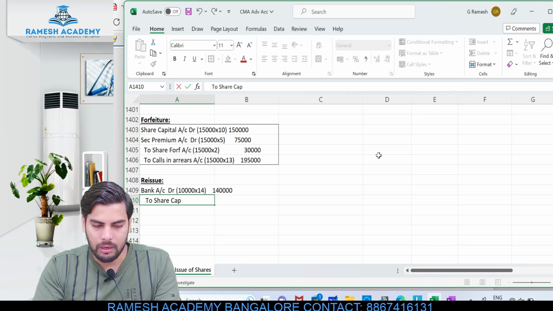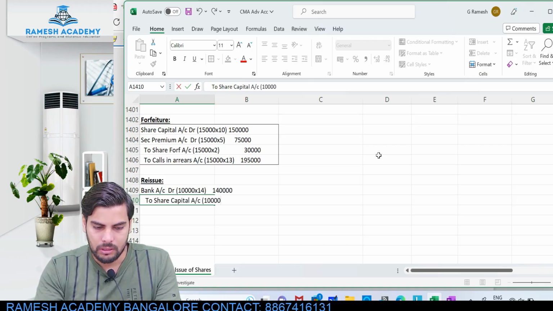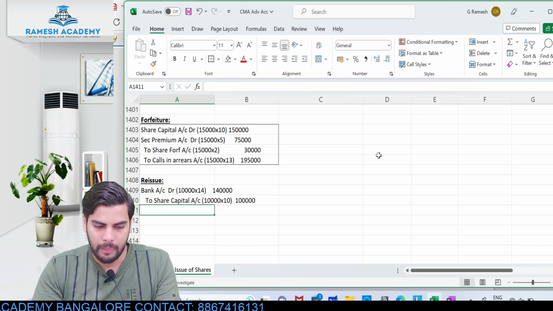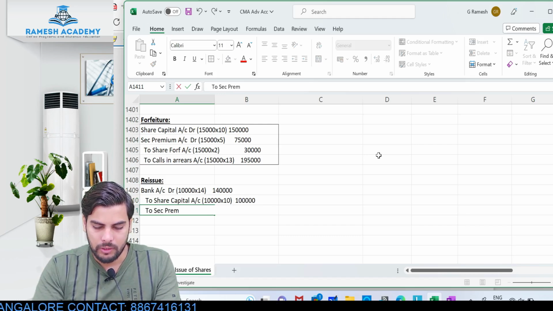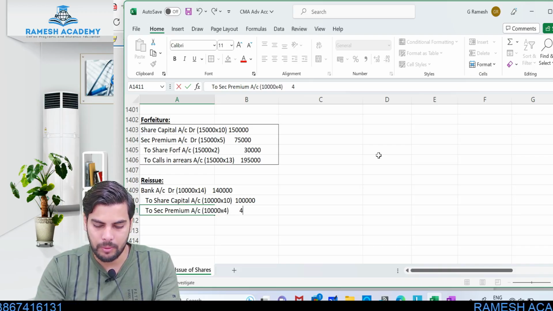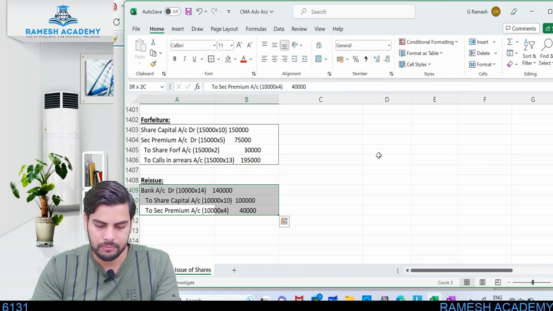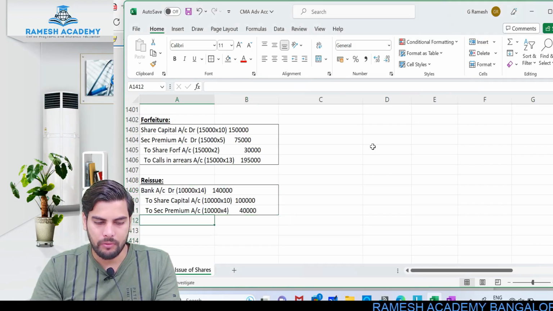To share capital account to the extent of nominal value, 10,000 into 10. So this would be 1 lakh. To securities premium account, how much would be the premium? A 10 rupee share, if I am issuing it at 14, 4 rupees would be premium. So this would be 40,000. So this is how the entry would be. This is the entry for reissue.